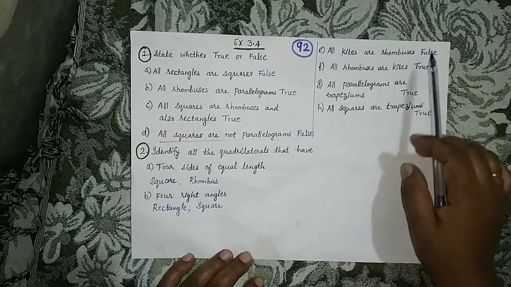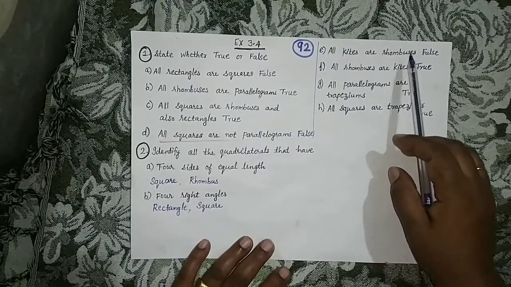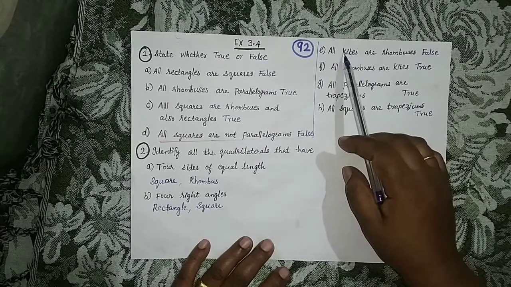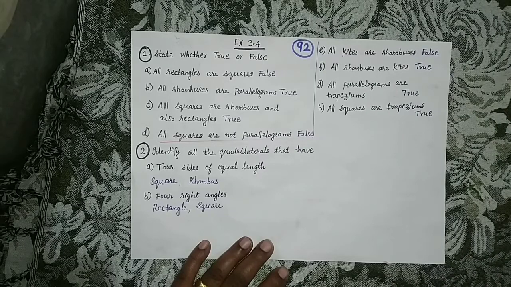Now E. All kites are rhombuses. Statement is false only. A rhombus is a parallelogram, but a kite is not a parallelogram. So all kites are rhombuses. That is false only.